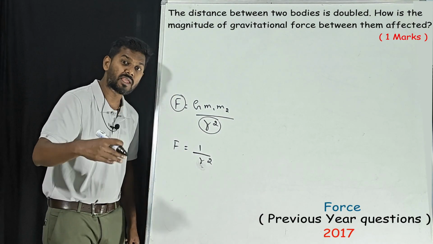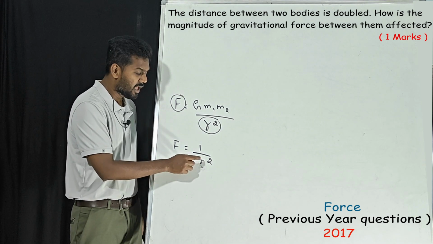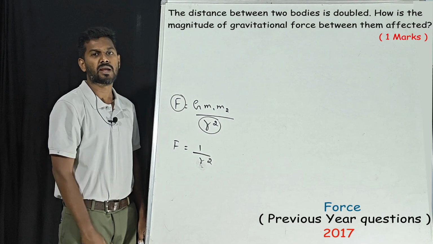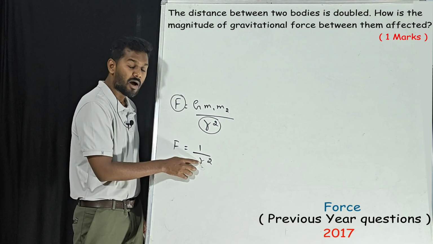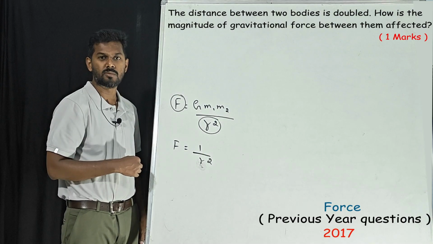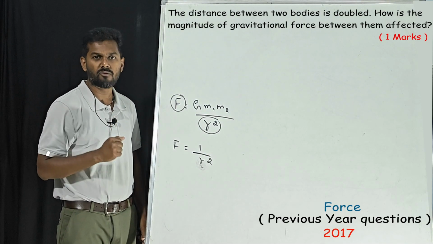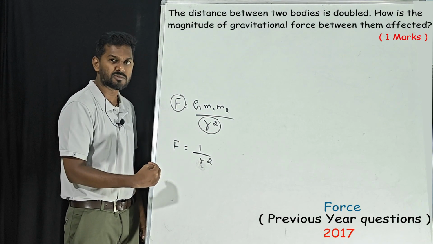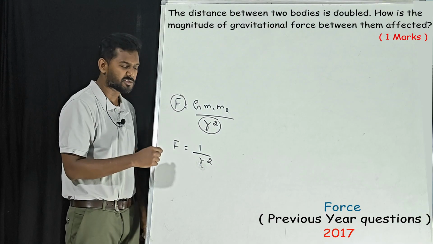Okay, if R increases 3 times, in the present case 3 power 2 is 9. Force decreases 9 times. Then the other way around: if R reduces 2 times, assume the distance between them is reduced to half, that means it has reduced 2 times, right? If R reduces, we know force increases, but how many times? That is very important.